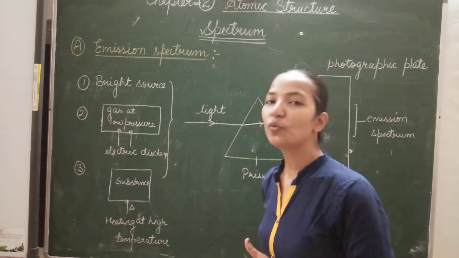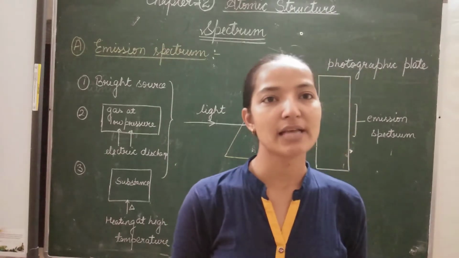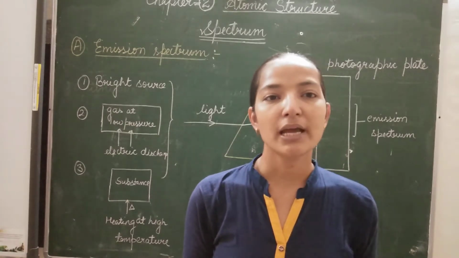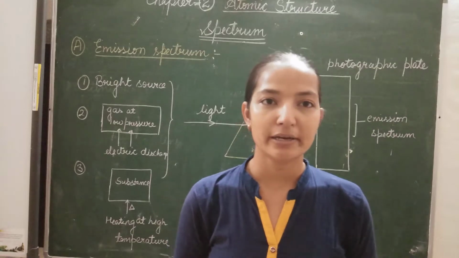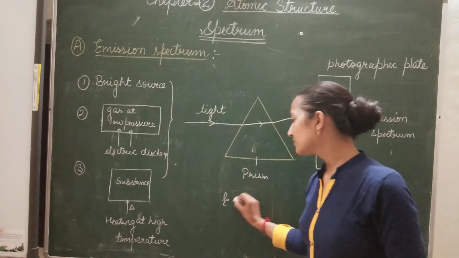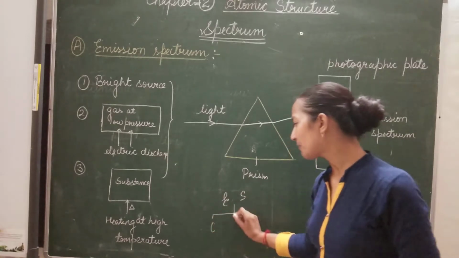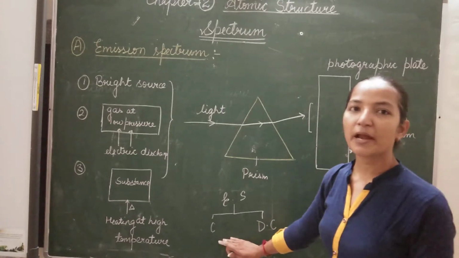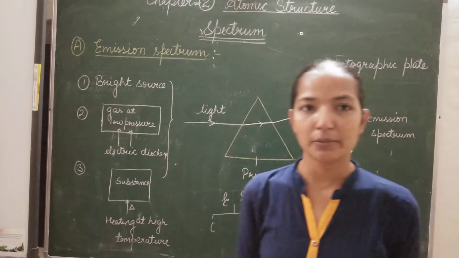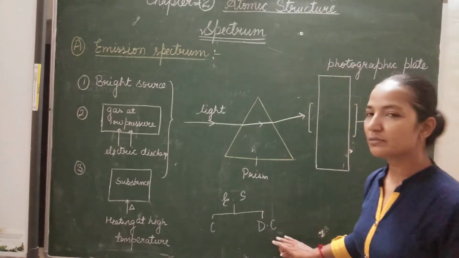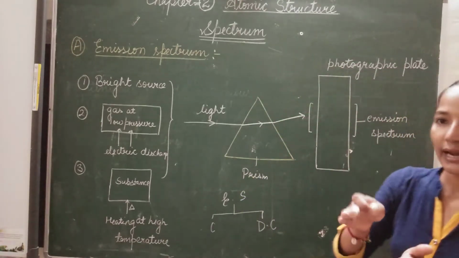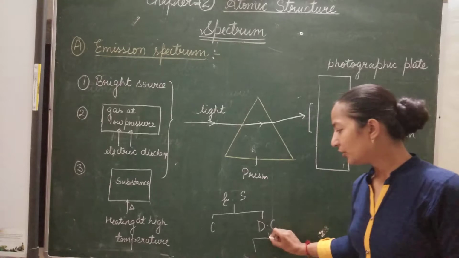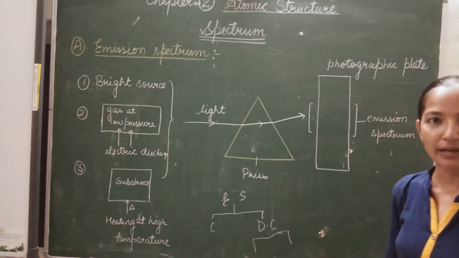And the spectrum is of two types, emission spectrum as well as absorption spectrum. Emission and absorption spectrum are further divided into two categories. Emission spectrum is of two types. Number one is continuous spectrum and second one is discontinuous spectrum. Continuous spectrum is just like the formation of a rainbow. And discontinuous spectrum is one in which the lines we obtain are split. It is of two types, line spectrum as well as band spectrum.